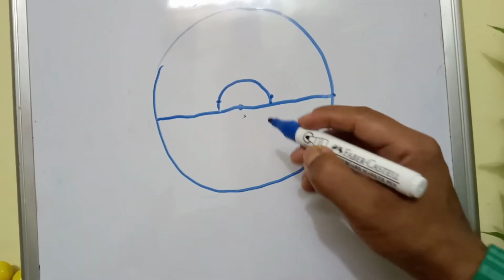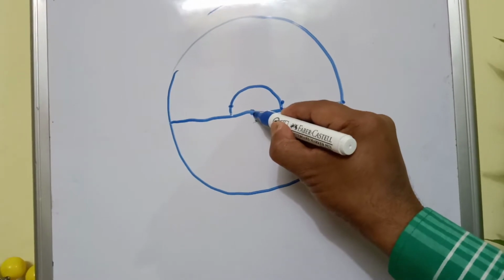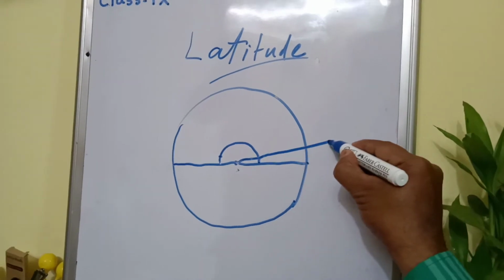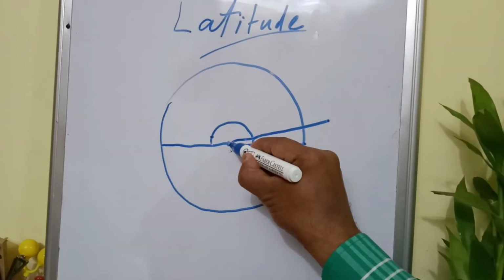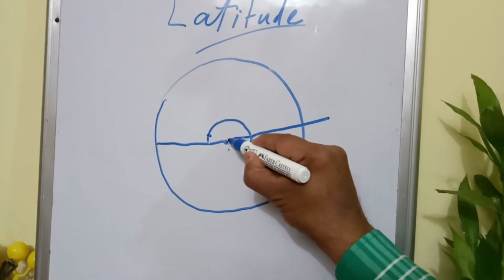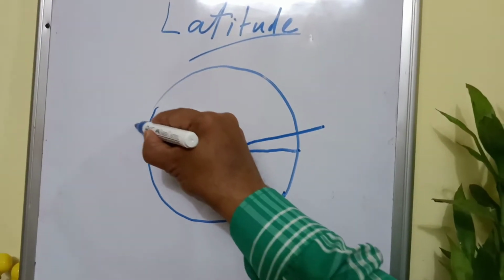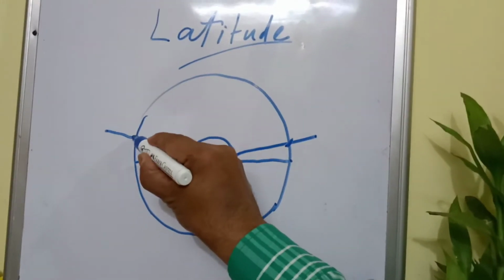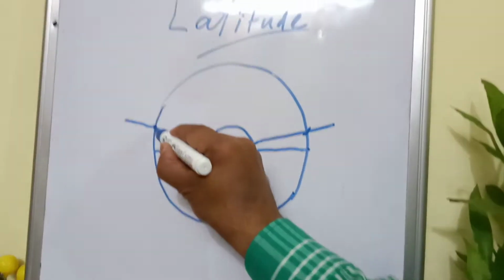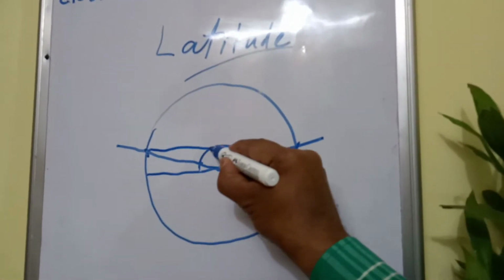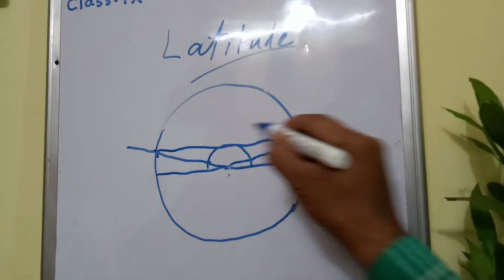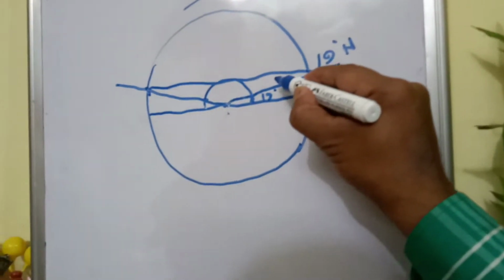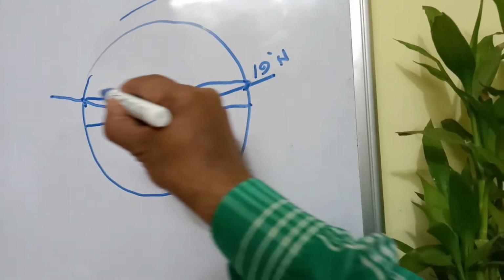Now you remove your protractor. Then you connect the center of the Earth and this point and extend this line to the outer circle. Similarly, from the center of the Earth, obtain the 19 degree point, then extend the line to the other side, and we get 2 points on either side. With the help of a scale, you connect these two points, and this latitude is 19 degree north. You see, this angle is 19 degree. As such, it is 19 degree north latitude.